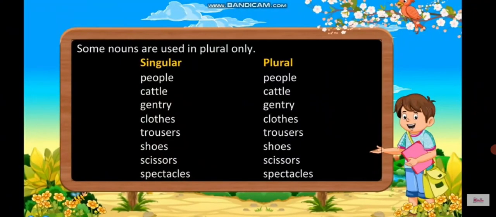Also, there are such nouns as well that are used in plural only. Like people remains people. Cattle, cattle. Gentry, gentry. Clothes, clothes. Trousers, trousers. Shoes, shoes. Scissors, scissors. Spectacles, spectacles.